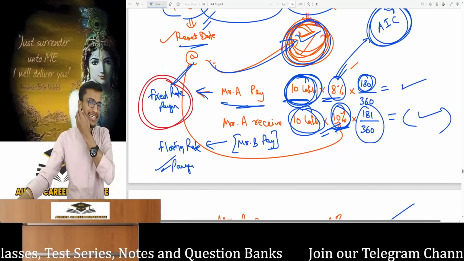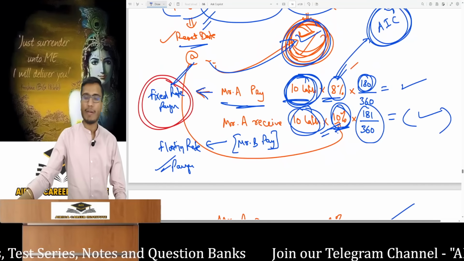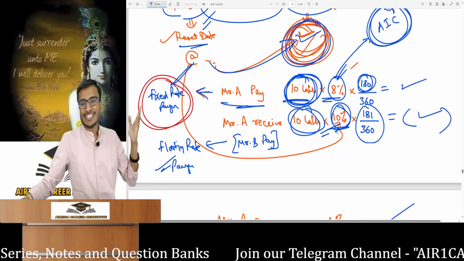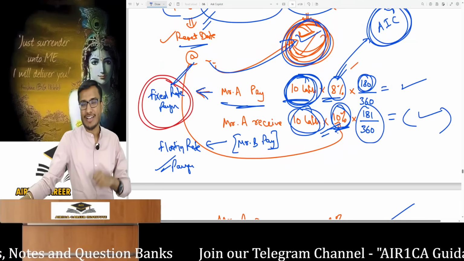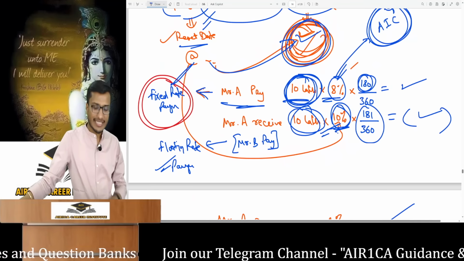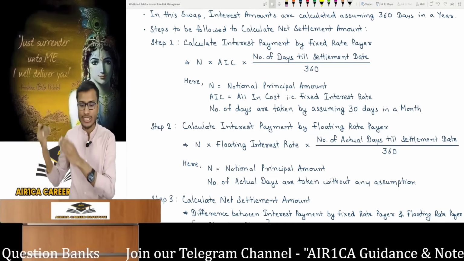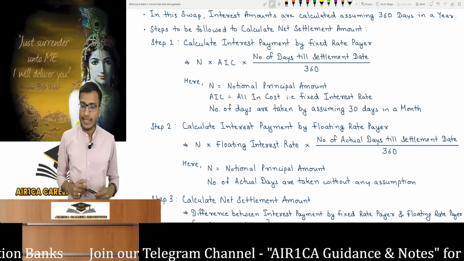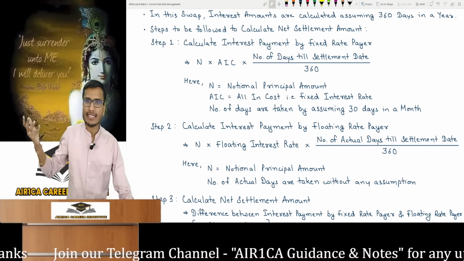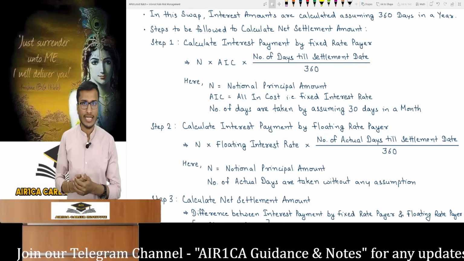This is a general practice in the market. You have to follow it. You might think this is discrimination. The fixed rate payer pays for 180 days, while the floating rate payer must pay for 181. This is a general market practice. A common practice is not replaced. If you desire to replace it and it happens in practice, it will change.